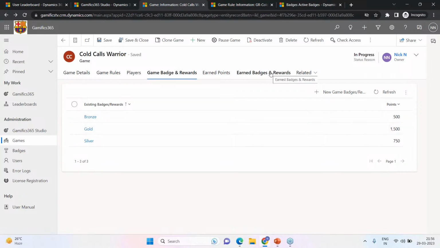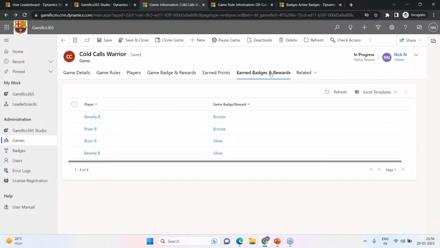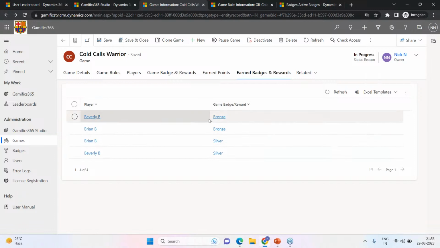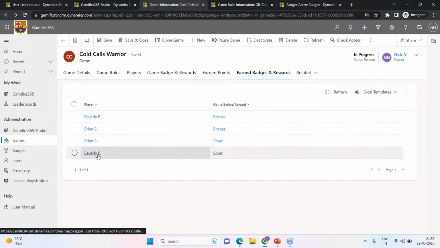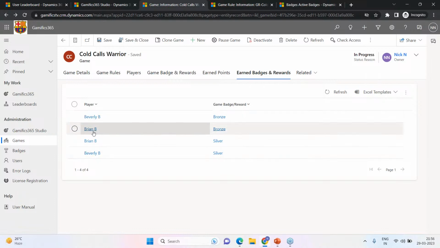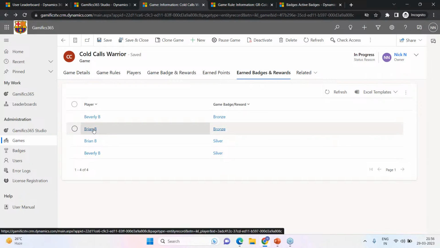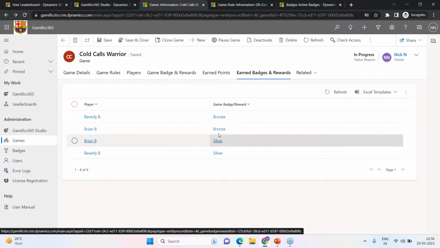If I go to the earn badges and rewards, you may notice that Beverly has the bronze badge. Beverly also has the silver because I think she was lying somewhere at 1200. And Brian was around 1000. So even Brian has got both these badges.